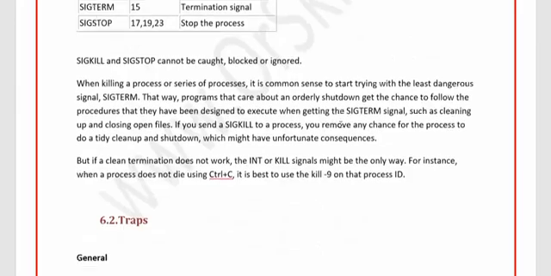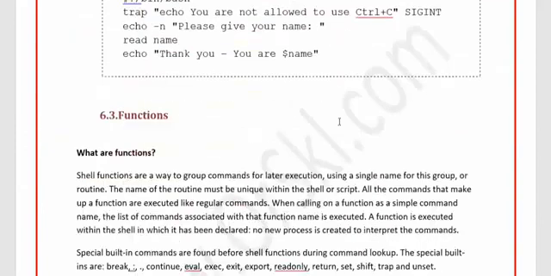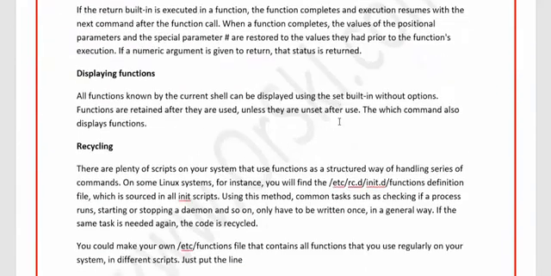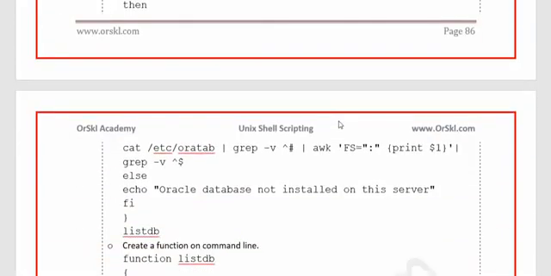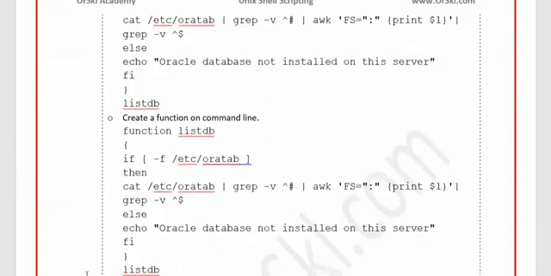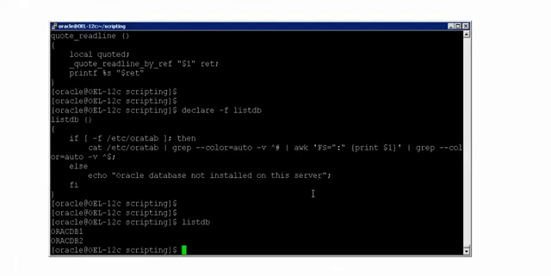So this is all about this current chapter, the 6th chapter for part 1. We have learned everything about signals, what a signal is, and everything about the trap. Trap is something with which you can control the signals that are passed from your bash to the kernel. That's what we have seen. We have also seen what a function is and how we call a function. And one more thing that I wanted to show is how we capture the arguments which are passed to the function. So let me do that.